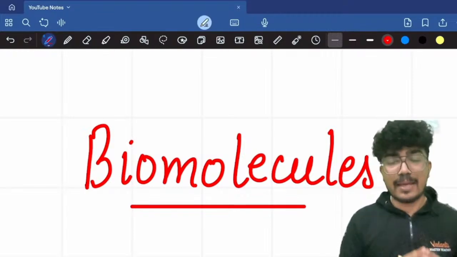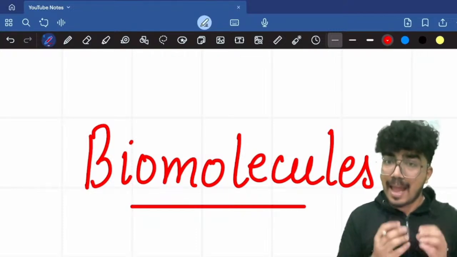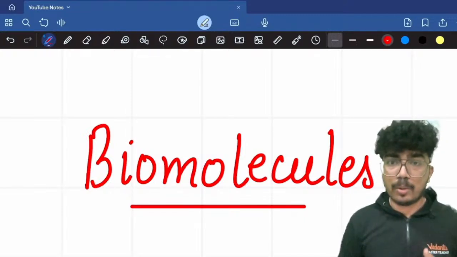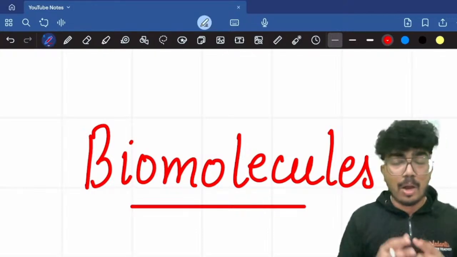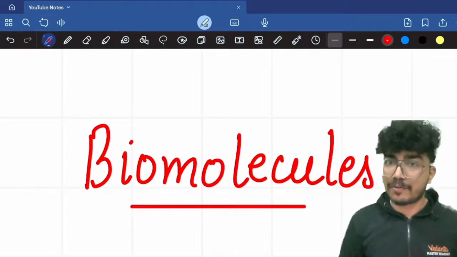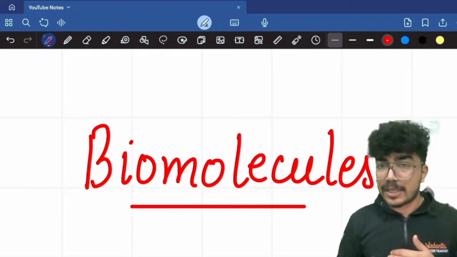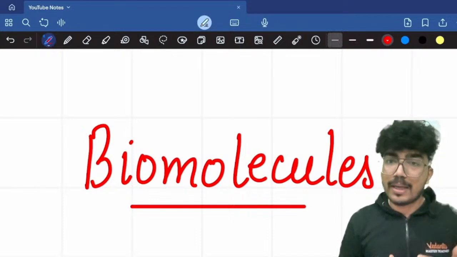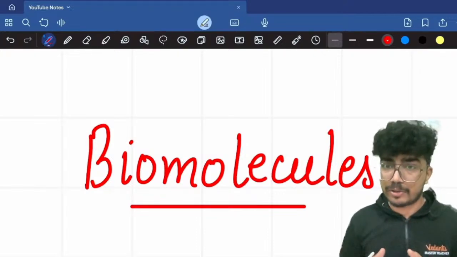I hope each one of you would have watched the last two sessions in which we had started this very important and very difficult unit, that is biomolecules. In the very first session I had taught you what are biomolecules, what is cellular pool, how to do the chemical analysis of cellular pool, what are metabolites, primary metabolites, secondary metabolites, what are carbohydrates, the classification of carbohydrates, what are monosaccharides, oligosaccharides, polysaccharides. Then in the previous session I had taught you what are amino acids, the classification of amino acids, and finally the organization of the proteins, right? The primary structure, secondary structure, tertiary structure, and quaternary structure for proteins.